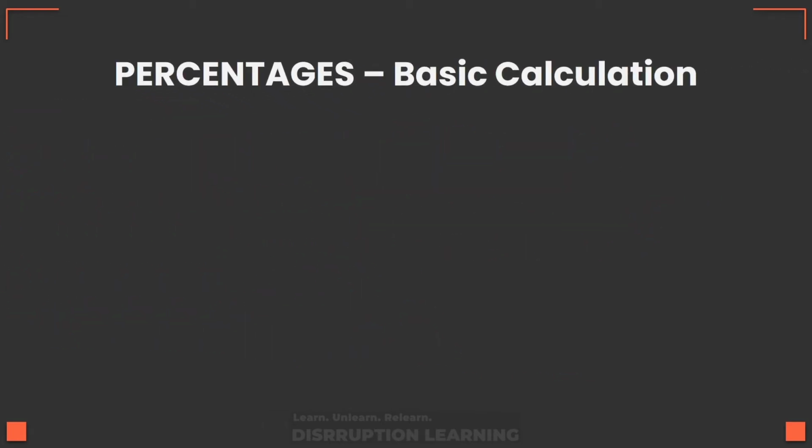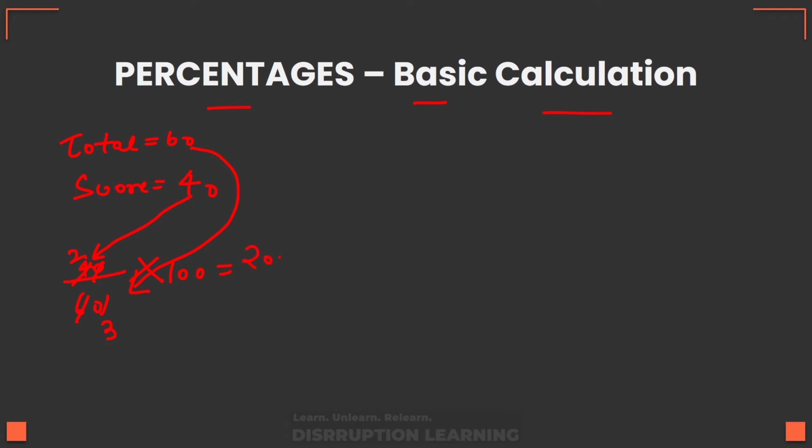This slide is about teaching the basic calculation of percentages. Now let's learn it. For that we will take a scenario. Let's say a kid has a test in which the total marks were 60 and he scored 40 out of it. What if we want to calculate the percentage of it? The basic way is that we need to keep the base, or the total marks, as the denominator, the actual score as the numerator, and we need to multiply it by 100. Whatever the result is will be our answer for the percent.